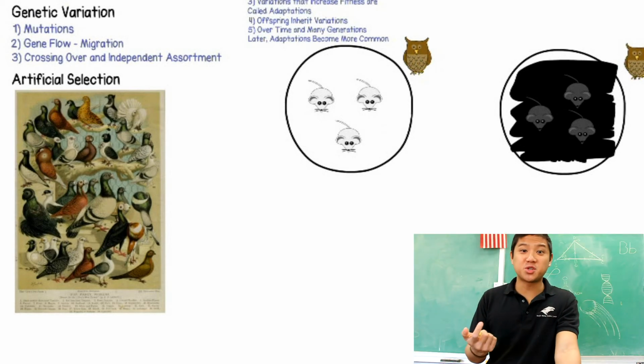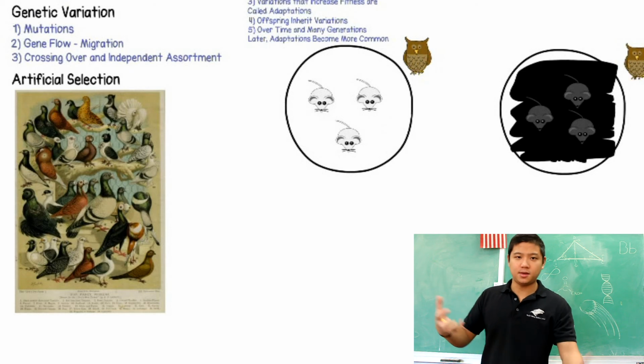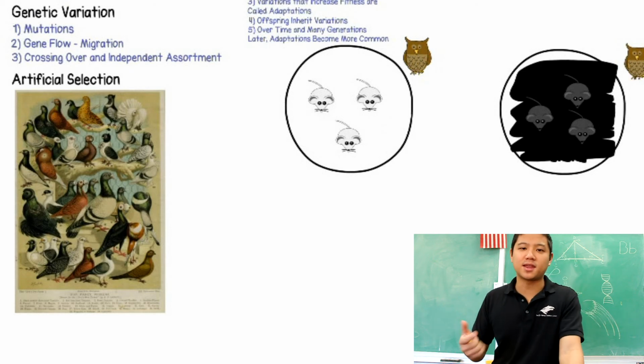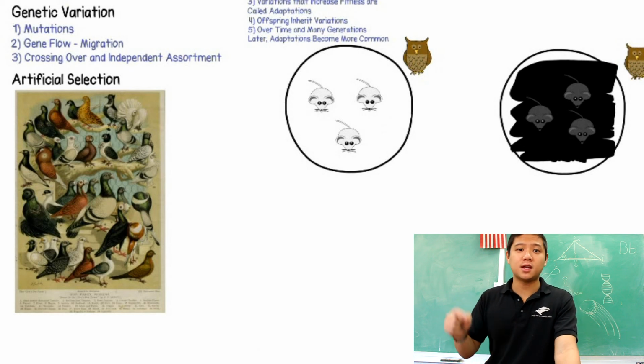So how artificial selection works, let's say in the case of the fancy pigeons, is that breeders will breed pigeons, and they'll breed them over many generations. And they will look for a pigeon that has a rare mutation that makes it look fancy. Maybe it's got some fancy feathers or something like that. And they will take those fancy pigeons and use those as the parents for further breeding. And you can see over time, and maybe many mutations later, we can get a wide variety of different pigeons. And so the selection factor in artificial selection are the humans who are breeding these animals rather than a predator or some type of lack of resource in the environment.